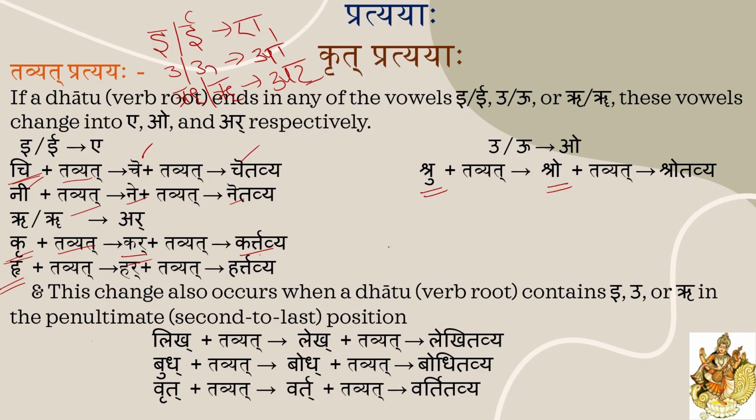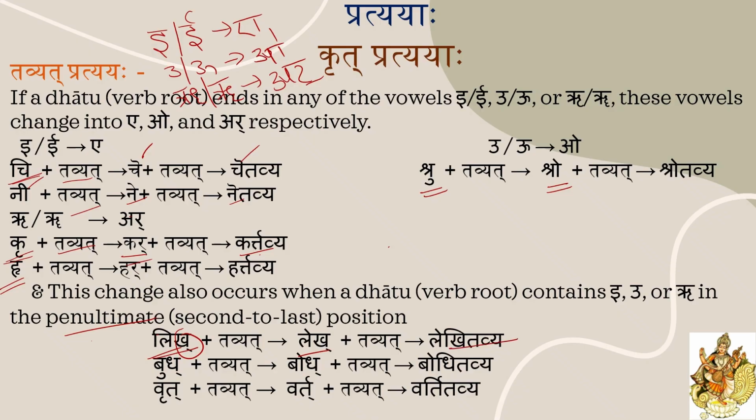Likh. You can see this. Here Kha is the last letter. Before that, E is there. This is the penultimate position. E is in the penultimate position, that means second to last. Here also it is changing into A.